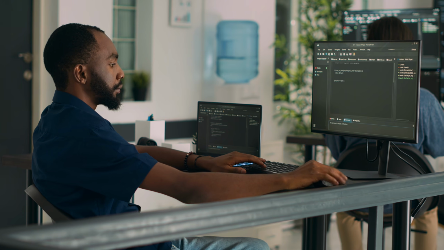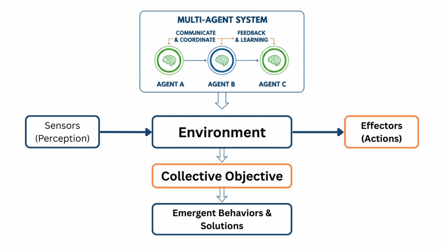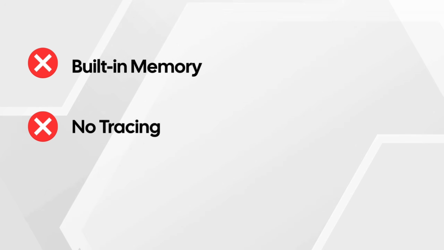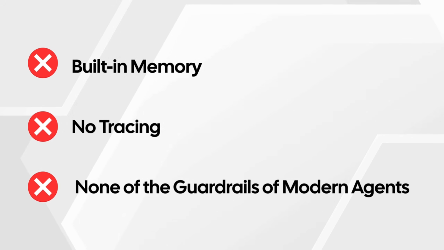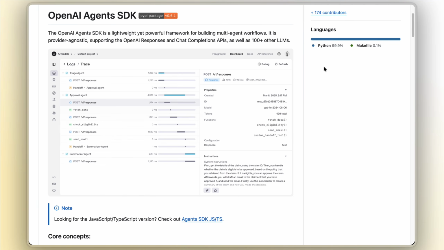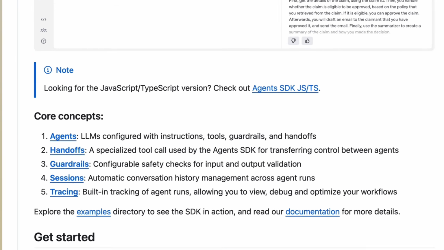Swarm was OpenAI's 2024 prototype, a tiny, dead simple way to link together stateless agents in under 100 lines of code using their old chat completions API. It was great for tinkering with these multi-agent ideas, but it never had the muscle for real production work. No built-in memory, no tracing, none of the guardrails modern agent systems need. So in March of 2025, OpenAI officially shelved this idea and pointed everyone towards their Agent SDK as their upgrade.